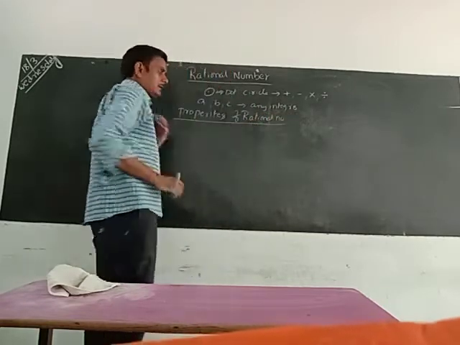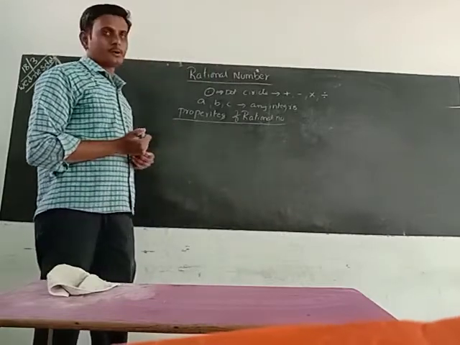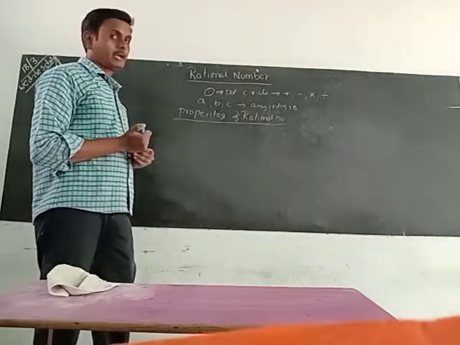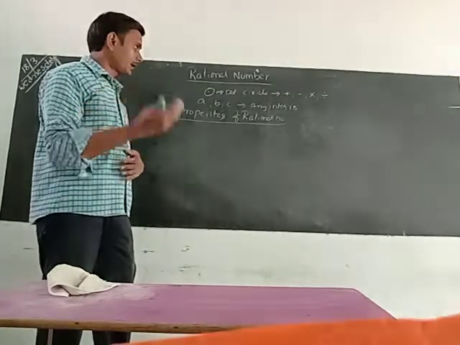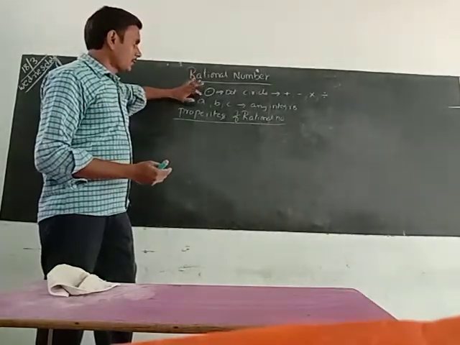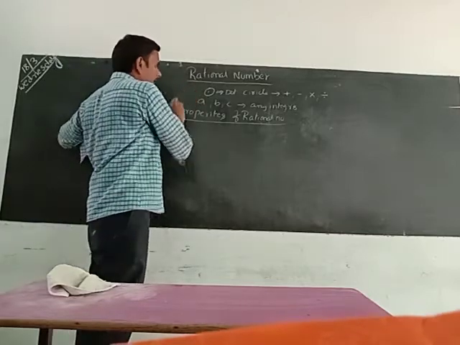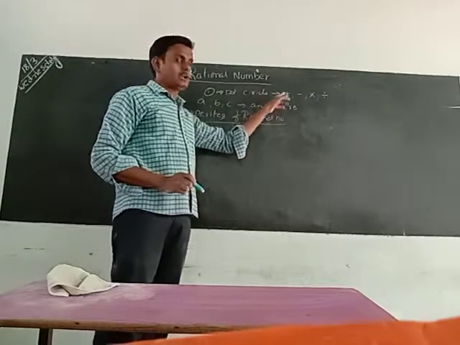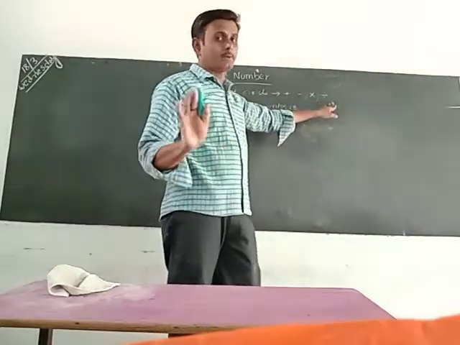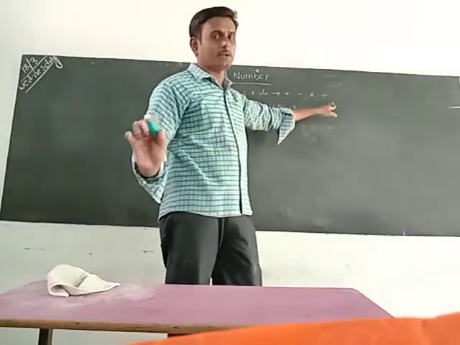Before going to that, we have to learn the basic form of the properties. For that, we have to remember 2 points. What are the 2 points? This symbol is called dot circle. Dot circle represents any one of the operators only. All operators will not be considered at a time.